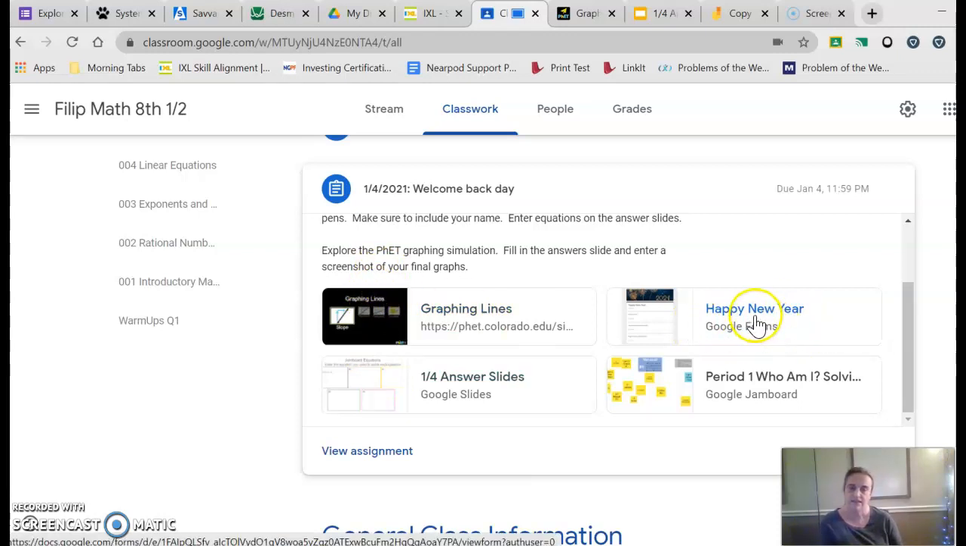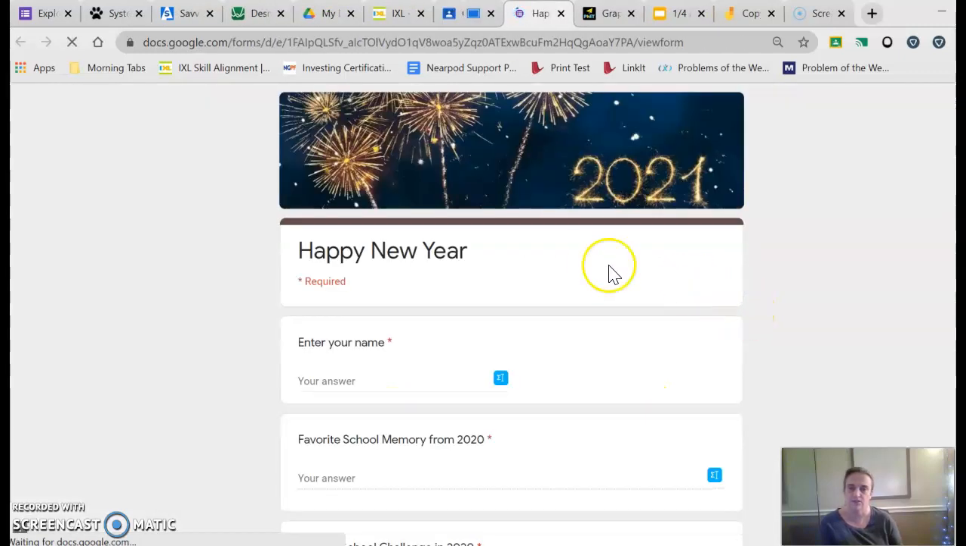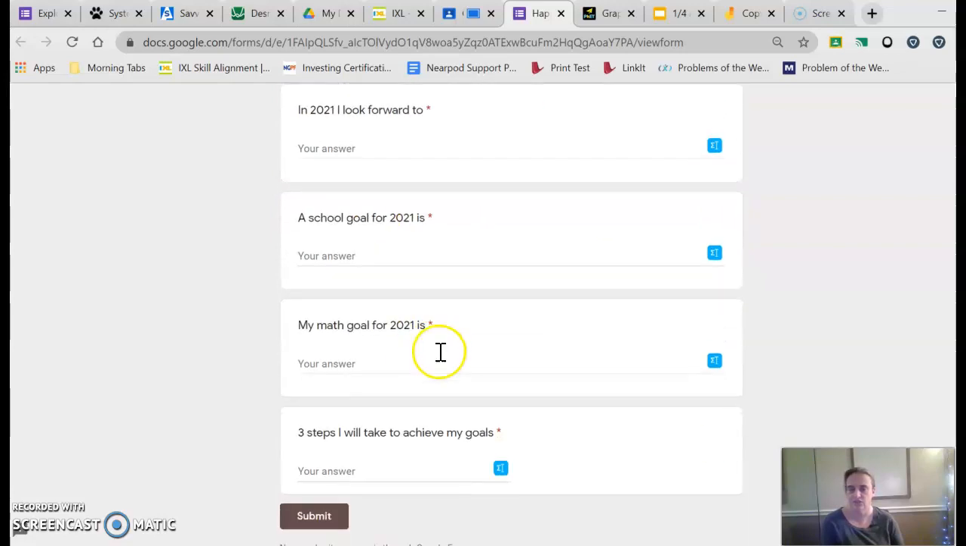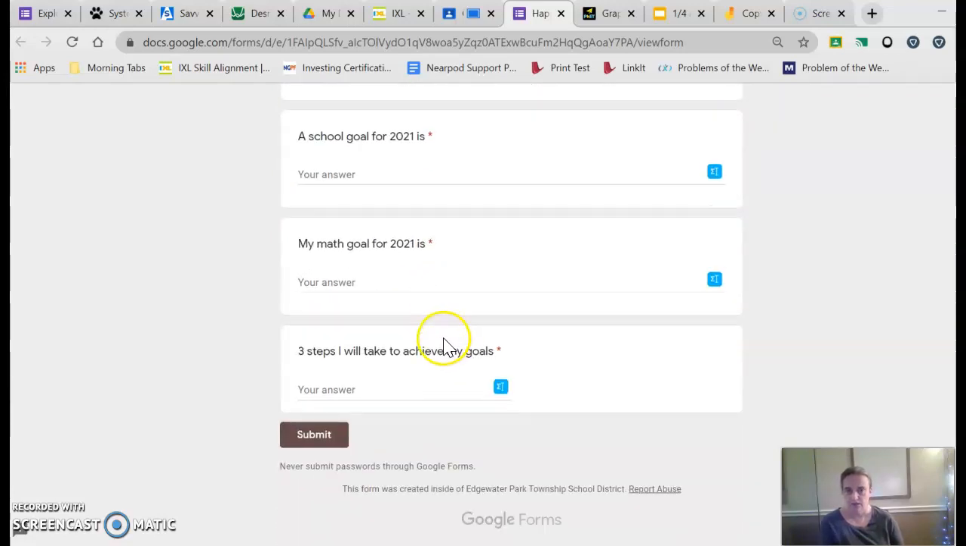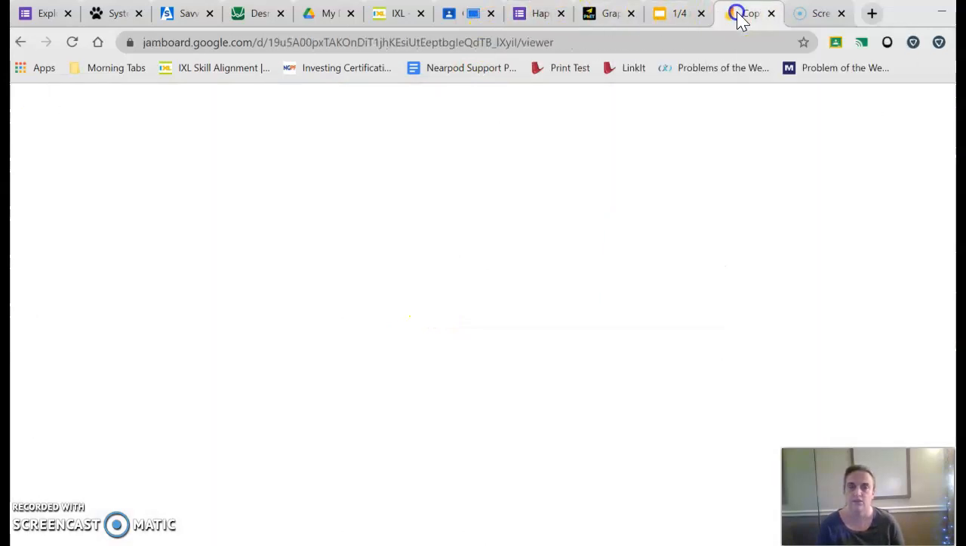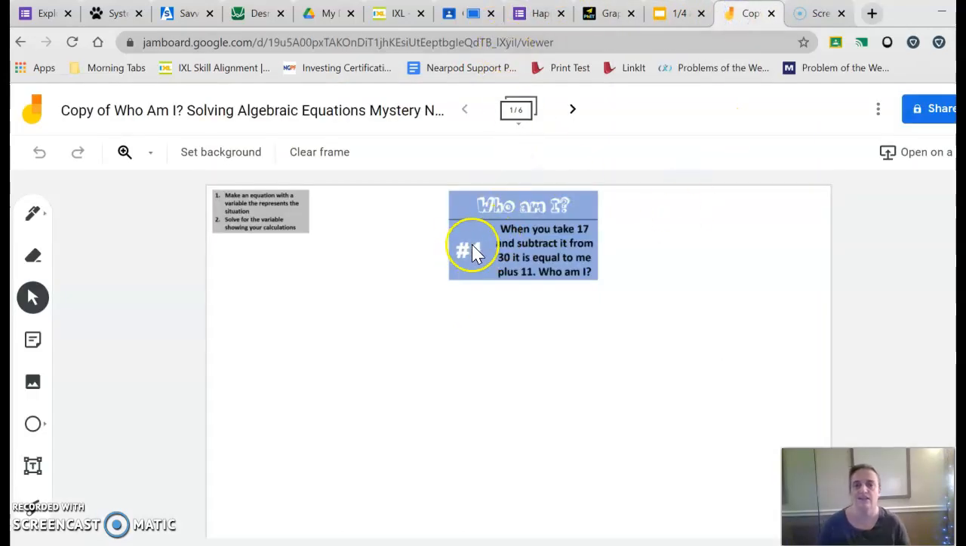I think that this Google Form is a little self-explanatory, but when you click on it, it just opens up here. You fill it in, just your questions and a little bit of thought to get that done. Then the next thing you would do is go to the Jamboard, which again, the link is on the assignment page. But you look at this and there's a riddle posted here.